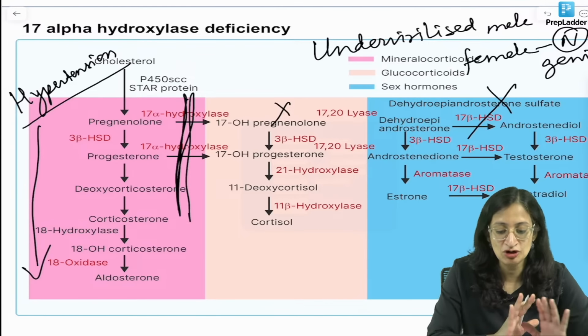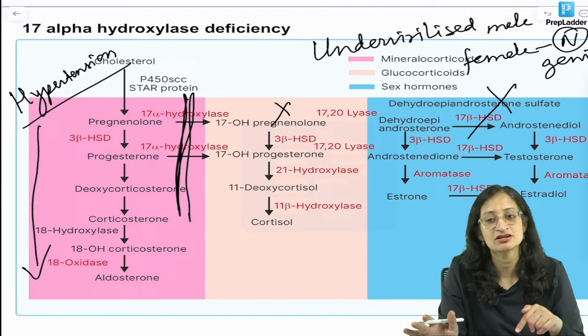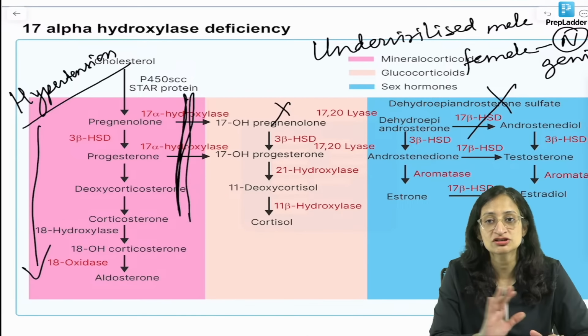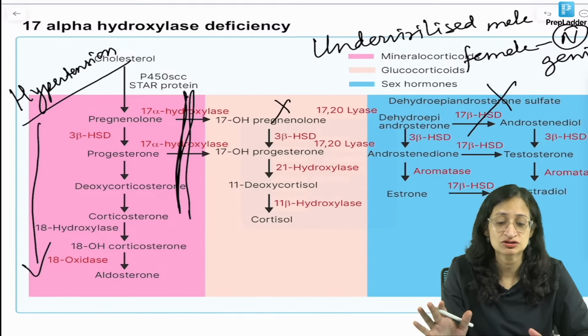Okay, there will not be precocious puberty at all. So, that is why this is not the answer here. Ajju, are you getting it? So, because sex steroids are not getting formed in 17-alpha-hydroxylase deficiency.